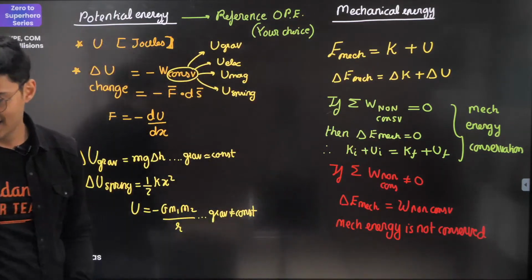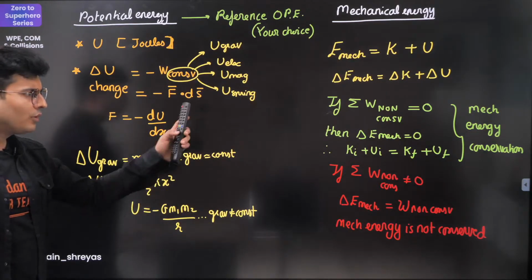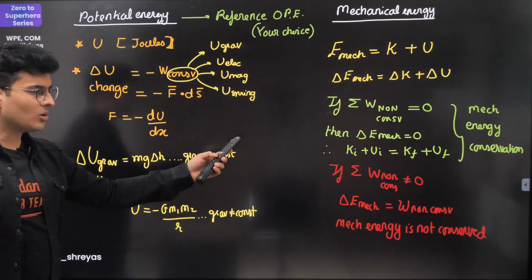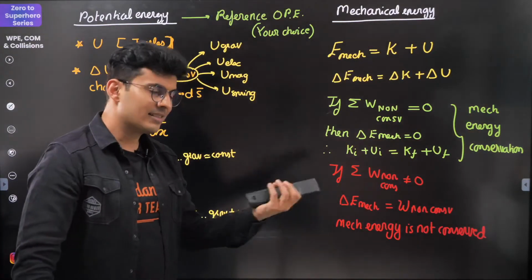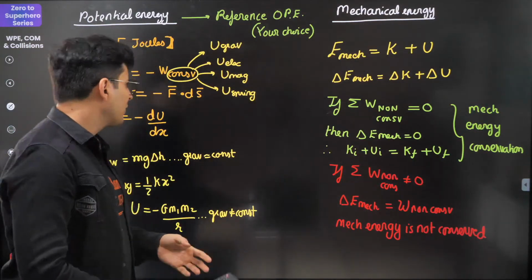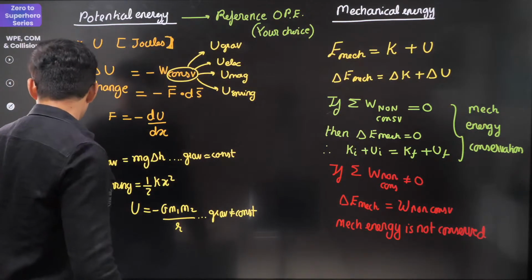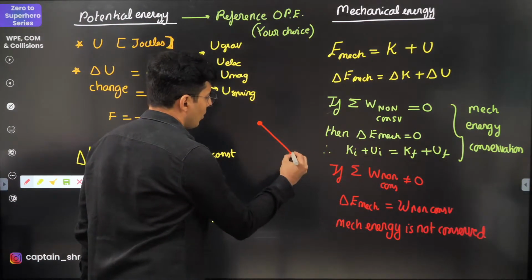Keep this in mind. Is that clear, guys? Understood? Very, very important. So if there is air resistance, mechanical energy is not conserved. Friction sucks away the energy, mechanical energy is not conserved. If you think about this example, there is a pendulum and there is a bob.